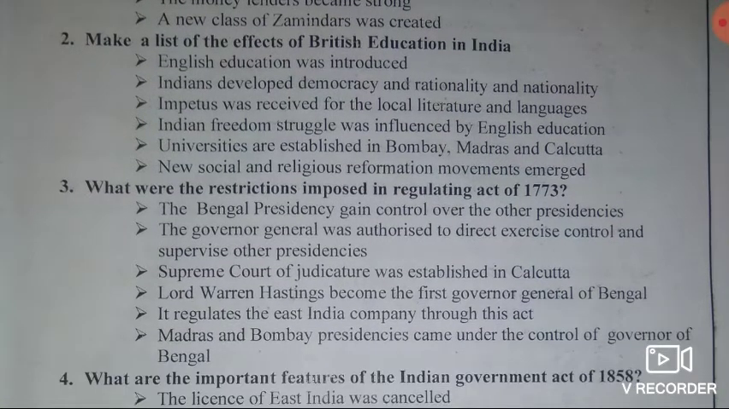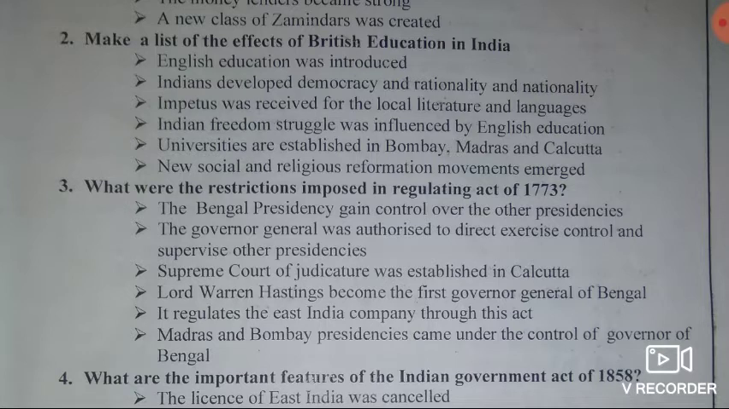Then let's move on to the second question, very important from your examination point of view. Make a list of the effects of British education in India. What are the major effects of British education in India? Answer: the first point, English education was introduced. Then second point, Indians developed democracy, rationality and nationality.